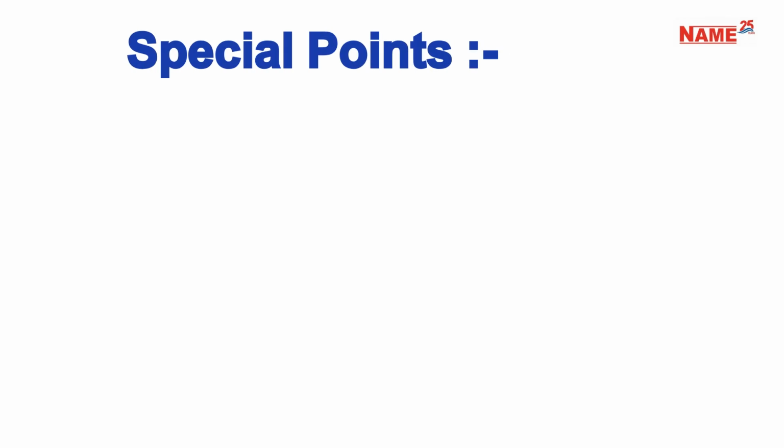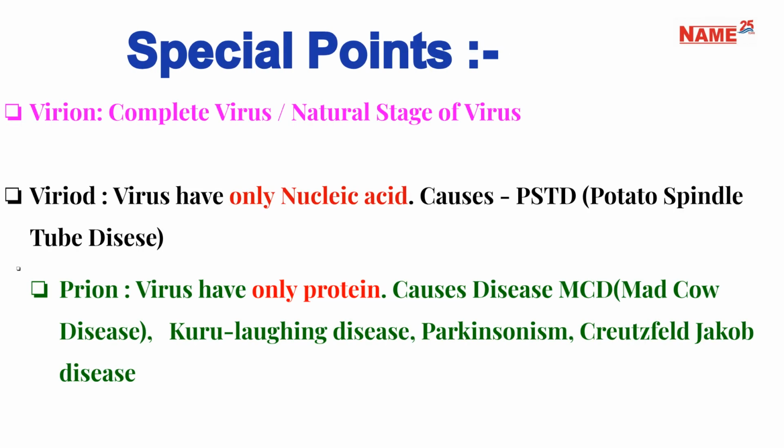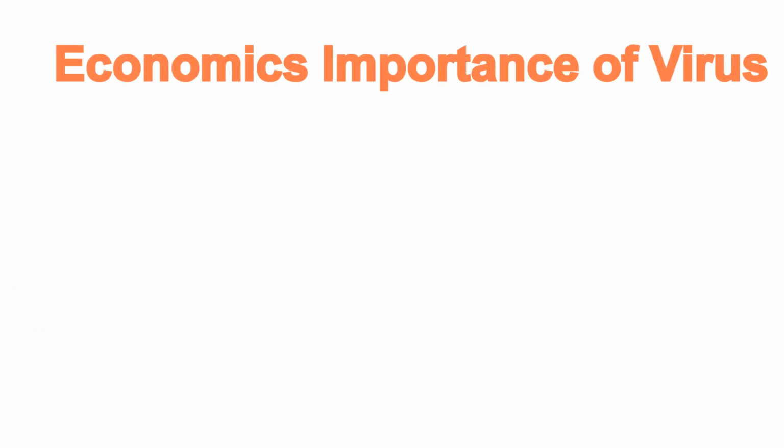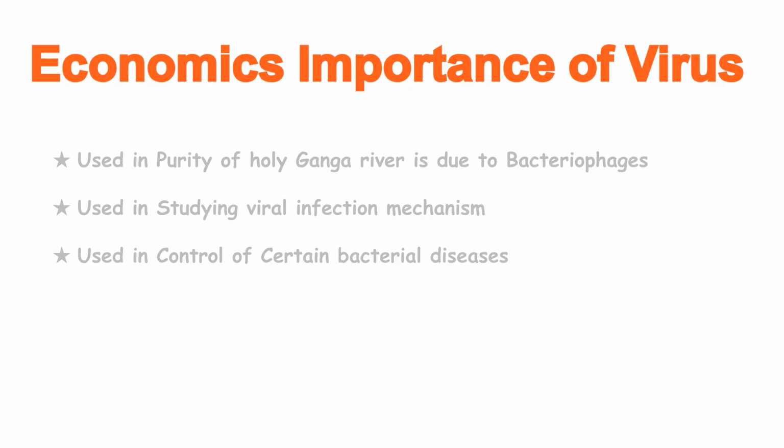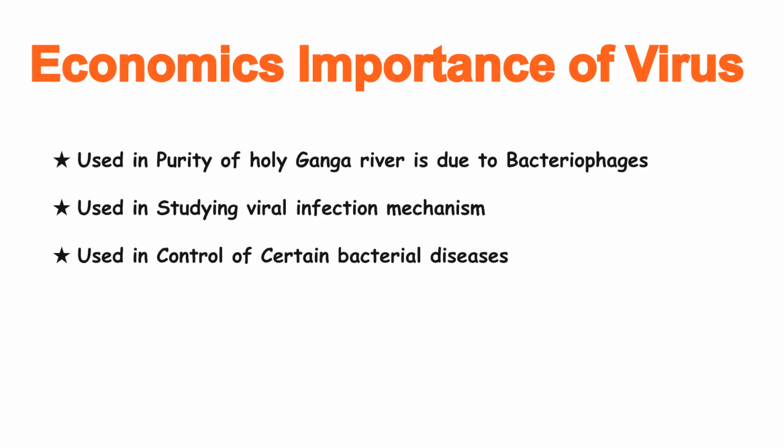Some special points about viruses. A virion is a complete virus. A viroid has only nucleic acid, causing diseases like potato spindle tuber disease. A prion has only protein, causing mad cow disease. Viruses also have economic importance. Bacteriophages contribute to the purity of the Ganga River and are used for studying viral infection mechanisms and controlling bacterial diseases.